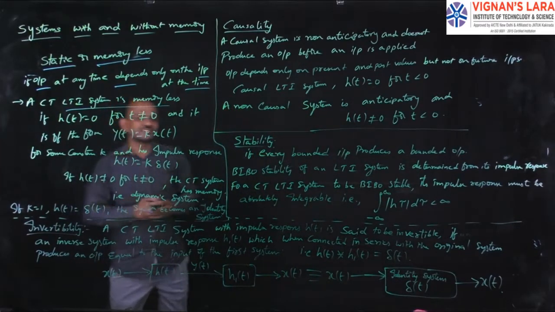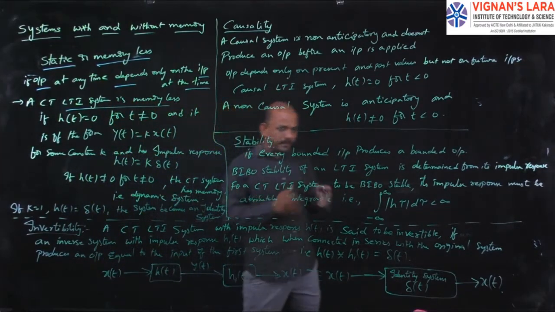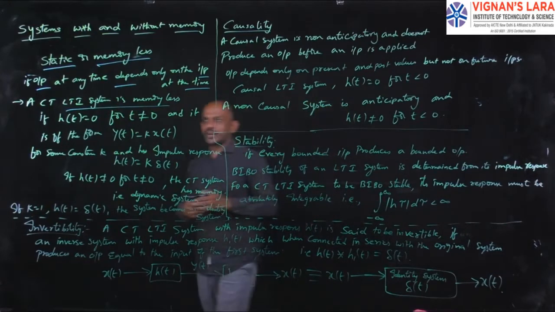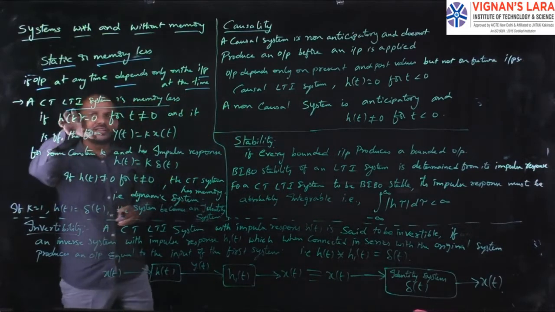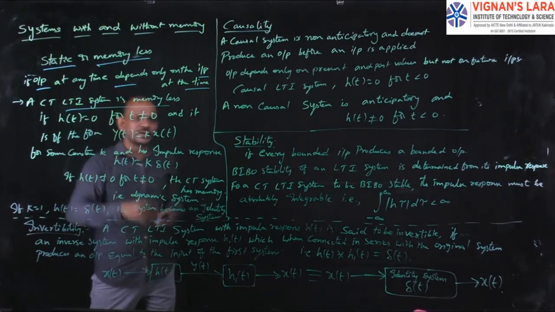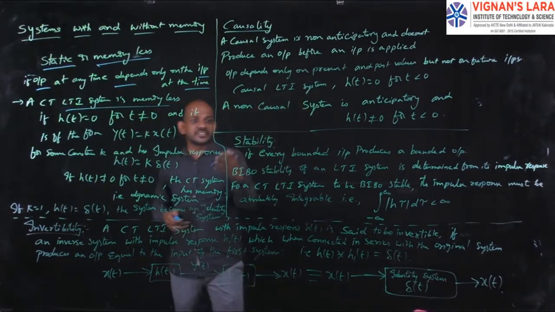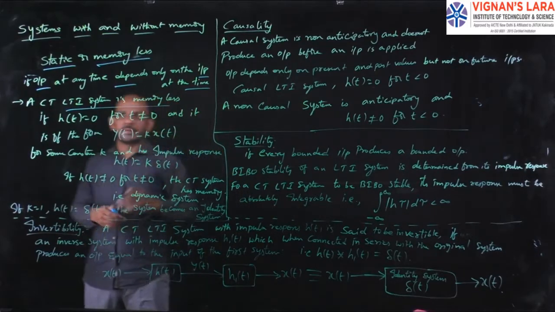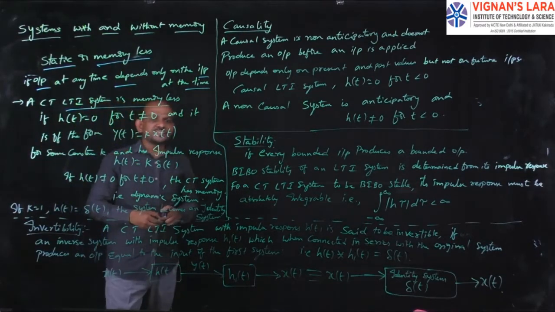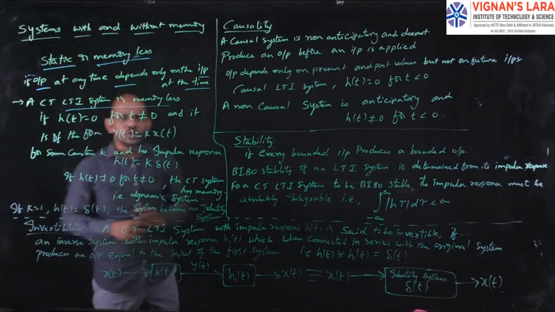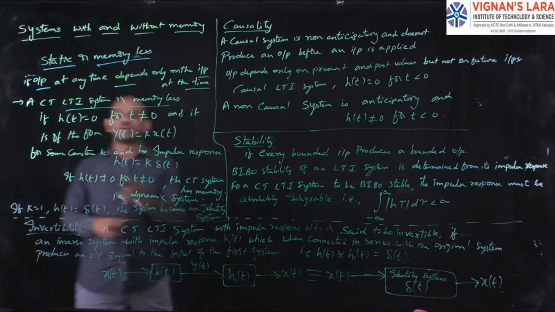To explain that in terms of impulse response, I have considered a continuous time linear time invariant system. It is said to be memoryless if the impulse response h of t is equal to 0 for t not equal to 0.